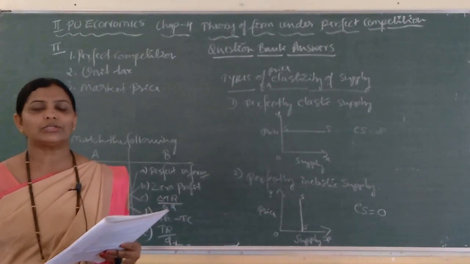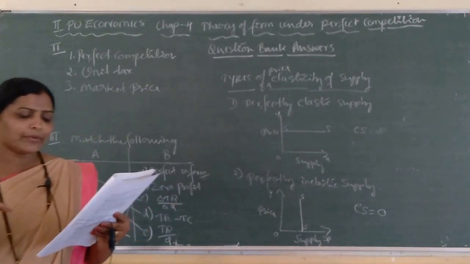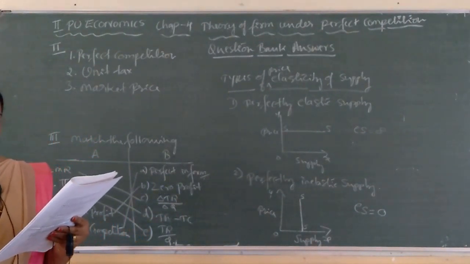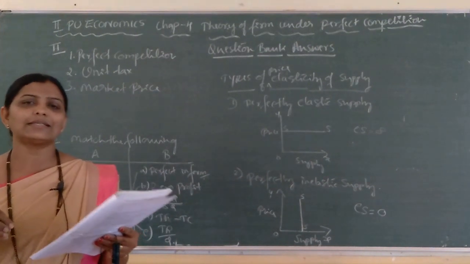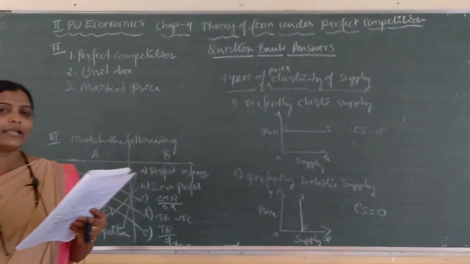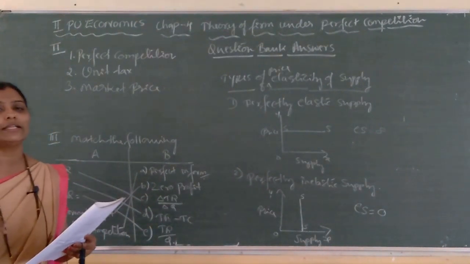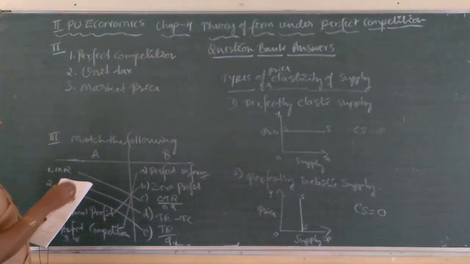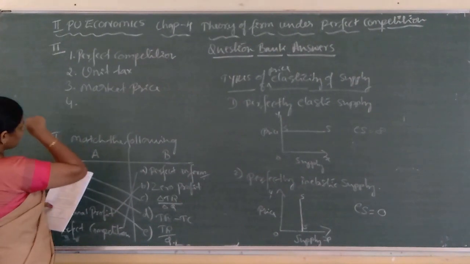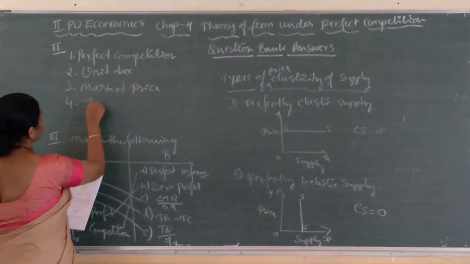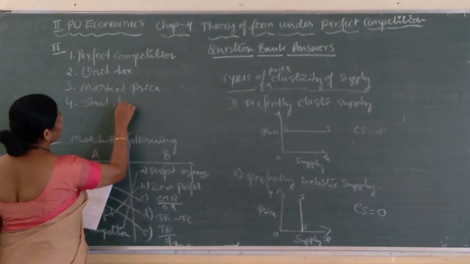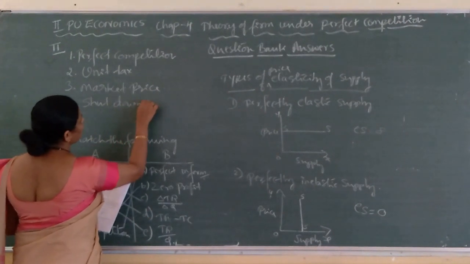Next, the fourth one: the point of minimum AVC where the SMC curve cuts the AVC curve is called dash. So, the point of minimum AVC, in short term production, where the SMC curve cuts the AVC curve, is called the shut down point, below which there is no production. The answer to the fourth question is shut down point.